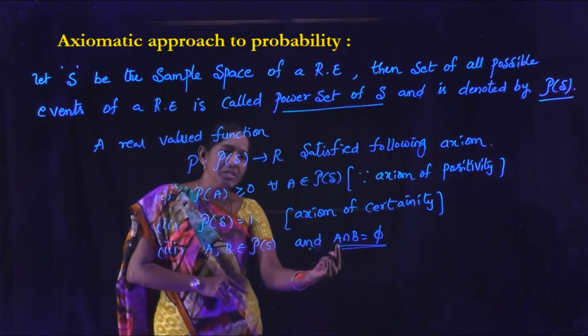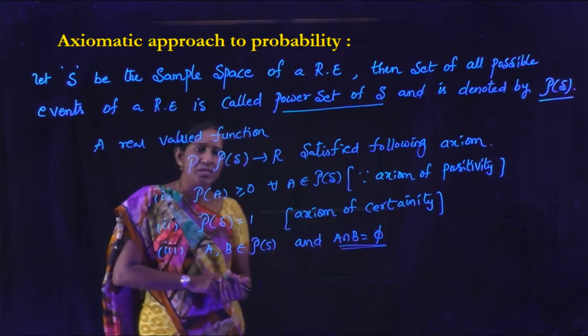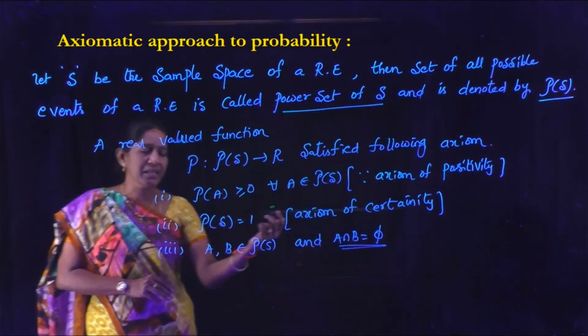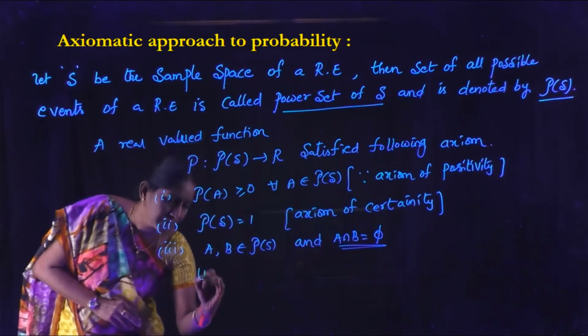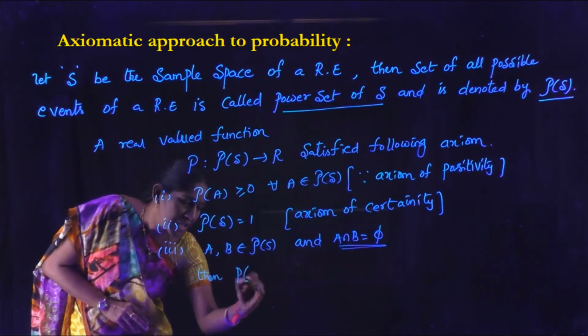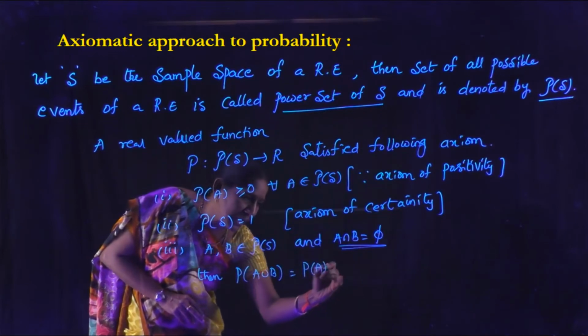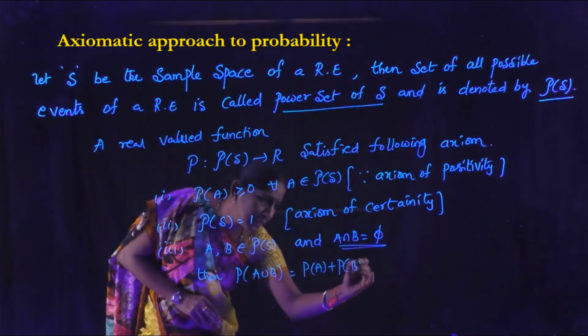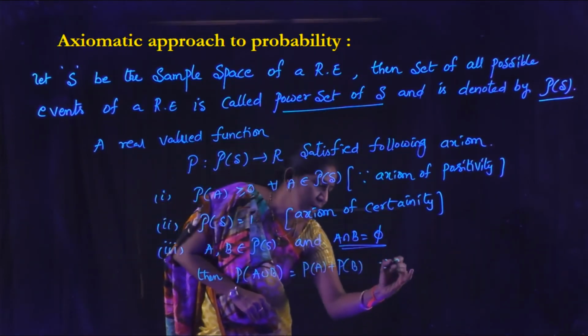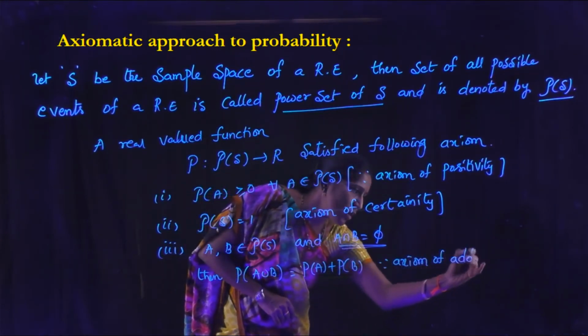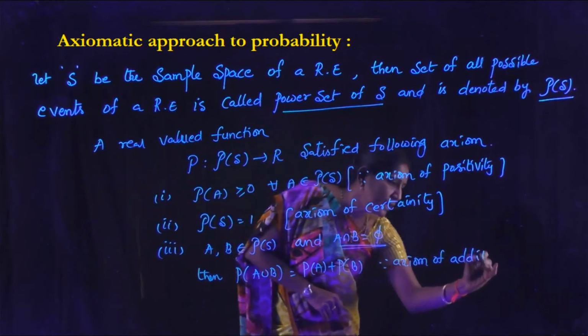Here, these two events A and B are said to be mutually exclusive if A intersection B equal to phi. Then P of A union B is P of A plus P of B. This is called the axiom of additivity.